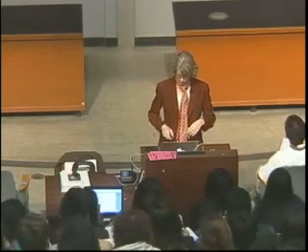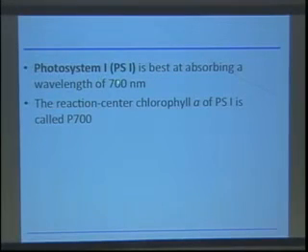Okay. And then we have photosystem 1, which is fine-tuned to absorb light with a wavelength of 700 nanometers, so slightly different. Interestingly, when people have looked at the structure of photosystem 1, it turns out chlorophyll A is also in the reaction center of photosystem 1, with the same chemical structure. What's interesting is that it's in a slightly different environment. So the excitation energy is adjusted slightly, not by the chemistry of the chlorophyll molecule, which is the same, but by the chemical environment it's in within the reaction center. That's slightly different in these two photosystems.